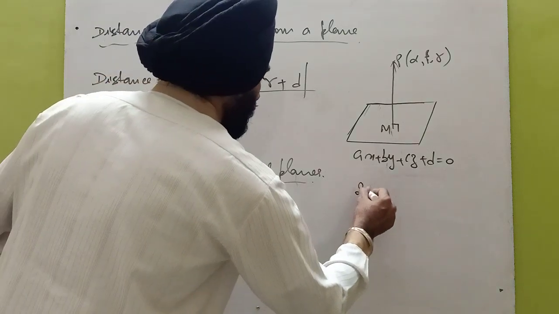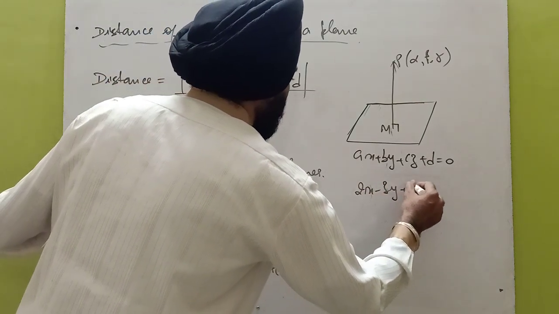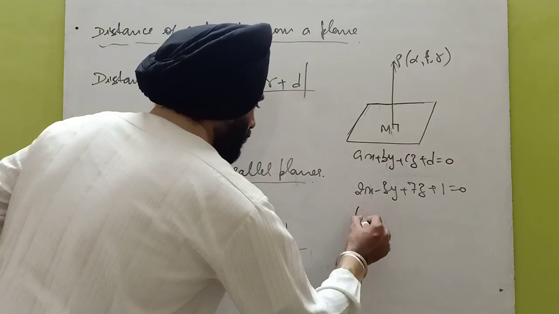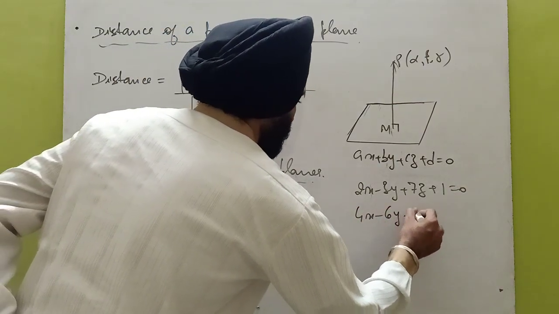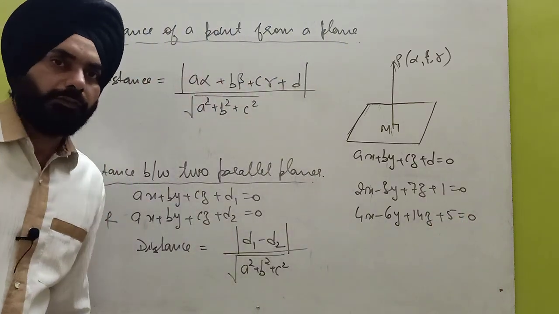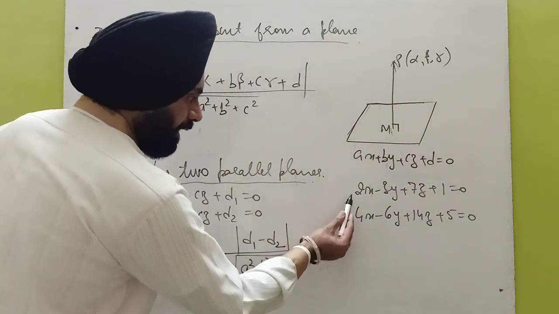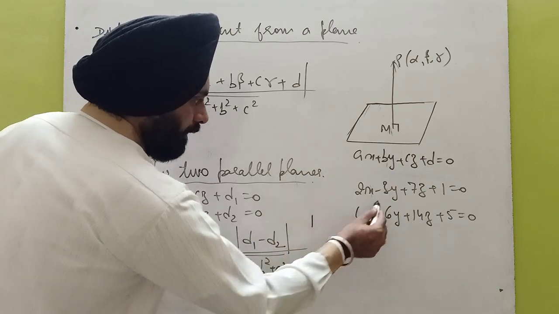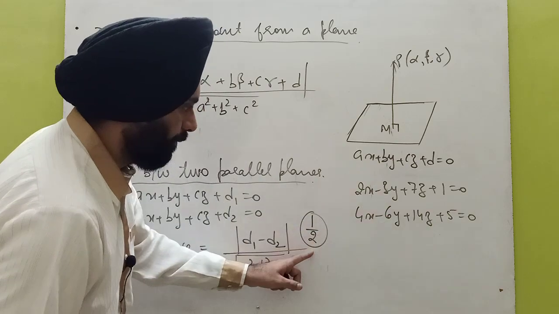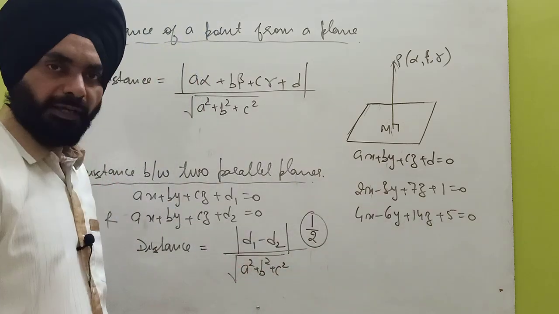For example, let us take the first plane as 2x minus 3y plus 7z plus 1 equals 0. And the second plane is 4x minus 6y plus 14z plus 5 equals 0. Can we find the distance? Are these parallel? Check that. 2 by 4 is 1 by 2. This ratio is again 1 by 2. This is again 1 by 2. So these are parallel planes.